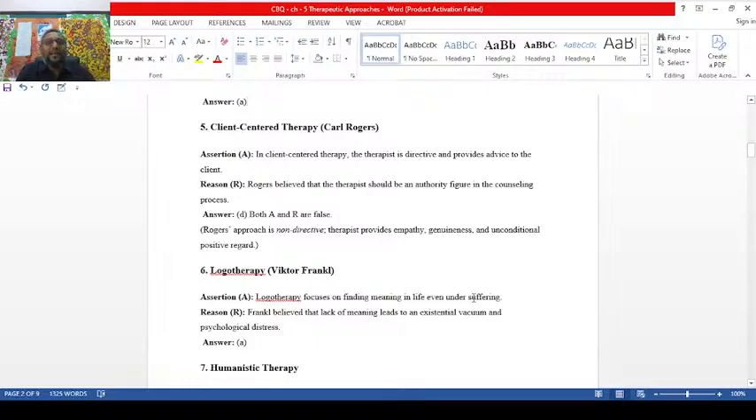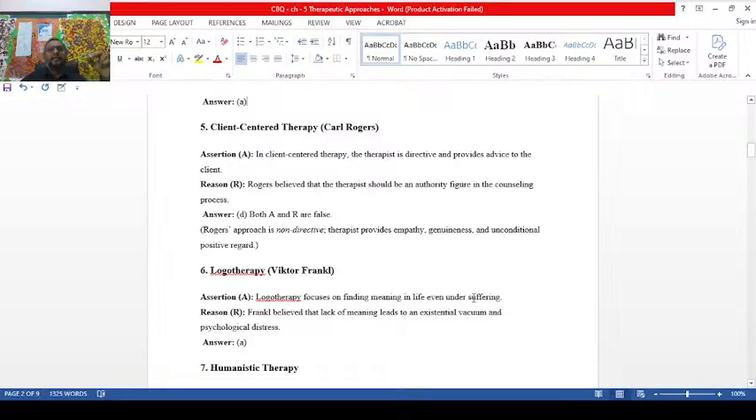Assertion here: client-centered therapy is actually the contribution of Carl Rogers. In client-centered therapy, the therapist is directive and provides advice to the client. Reason: Rogers believed that the therapist should be an authority figure in the counseling process. Look into this area. The therapist is directive. I am sorry to say, the therapist is non-directive. So the assertion is clearly wrong here.